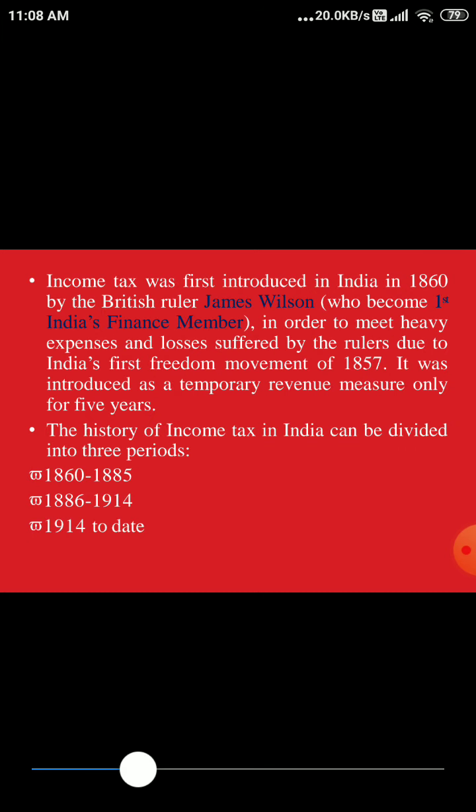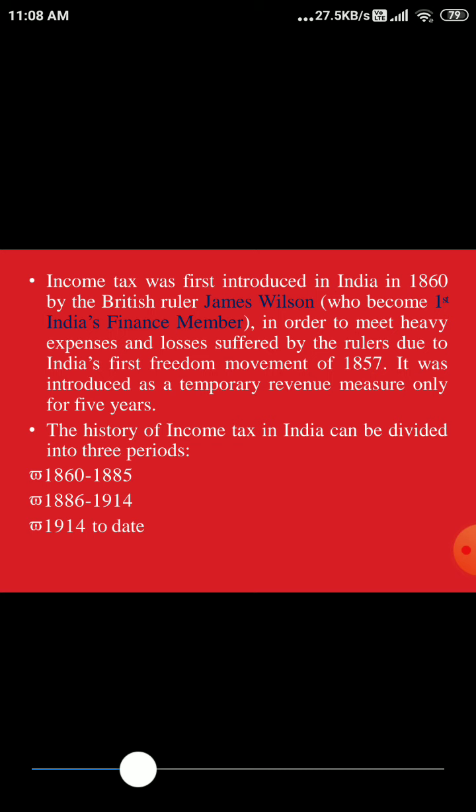Income tax was first introduced in India in 1860 by the British ruler James Wilson, who became India's first finance member. Right, he started the theory of income tax, but there was no intention behind starting a legal kind of tax; it was started as a temporary measure. James Wilson thought that the British government was lacking in funds.